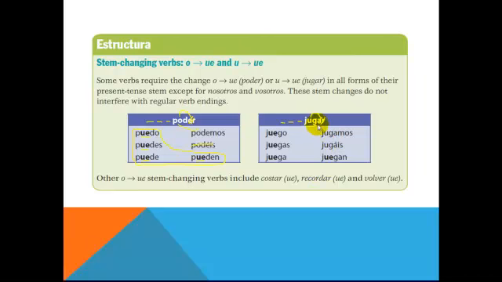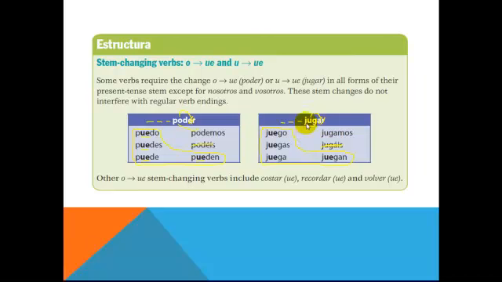Alright, so take the verb jugar. This again is going to be in the shape of a shoe, and we'll do the best we can here. There's our shoe or verb. Alright, this verb is jugar. It's going to become juego, yo juego, tú juegas, él, ella, usted juega, nosotros jugamos. We don't need this one, that's only in Spain. And then ellos, ellas, ustedes juegan.